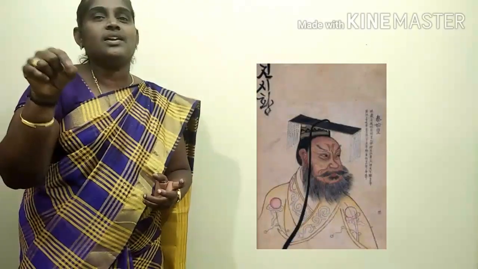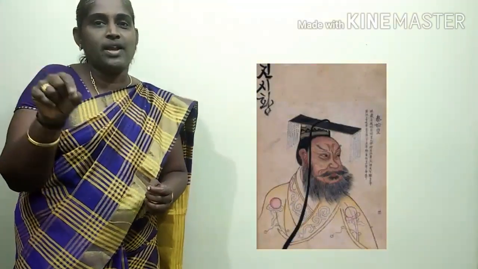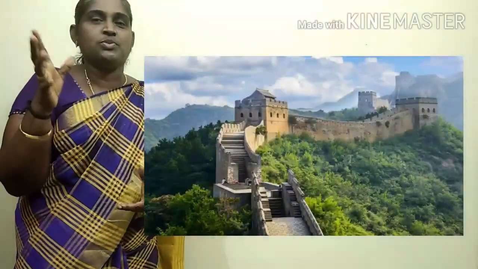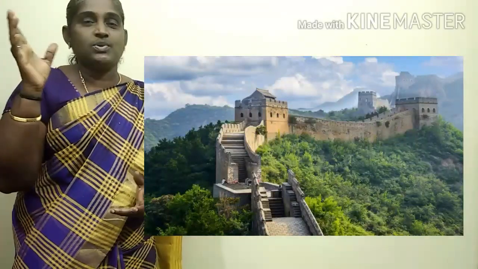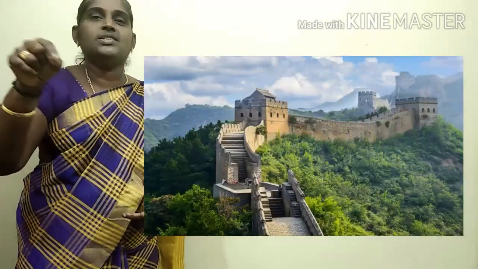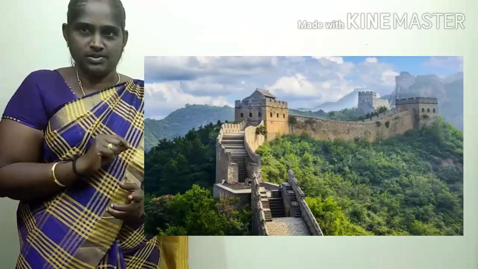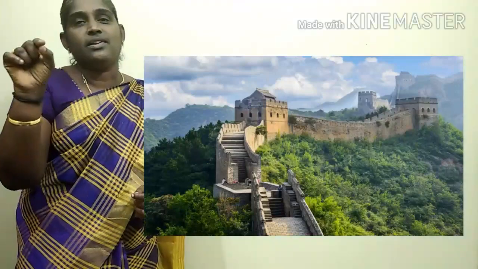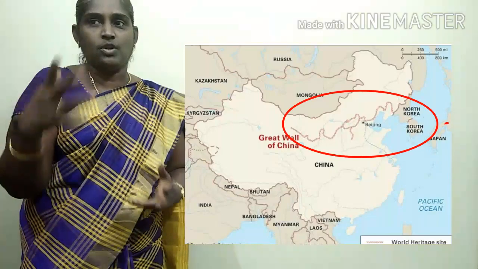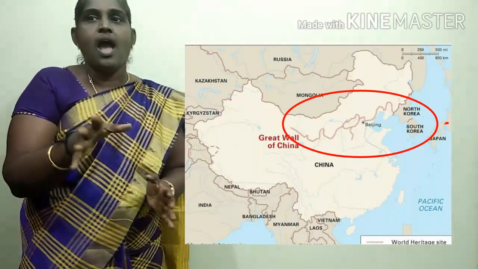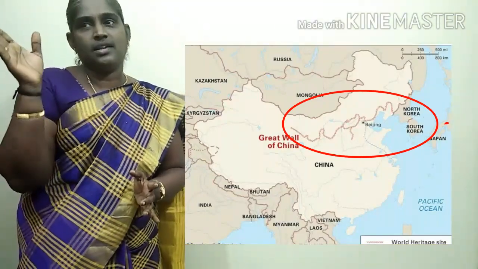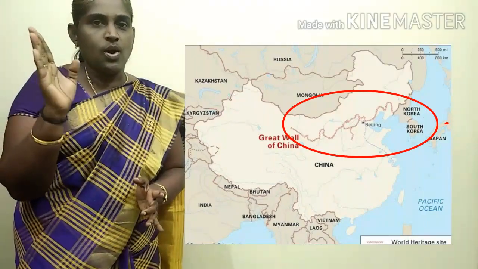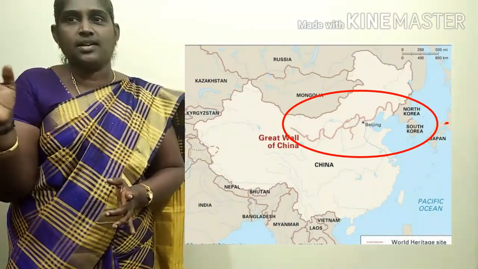He unified China also. So China was unified by Shi Huangdi, and he constructed the Great Wall of China to protect the empire. The Great Wall of China is considered as one of the 7 wonders of the world. It was built from 3rd century BC until 17th century. Understand? It covers 20,000 kilometers from the border of Korea to the Ordos Desert in the west.